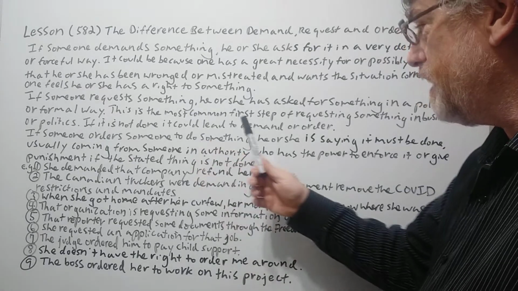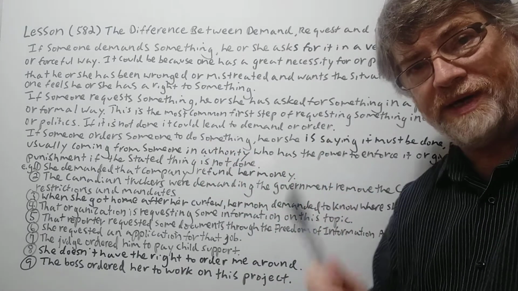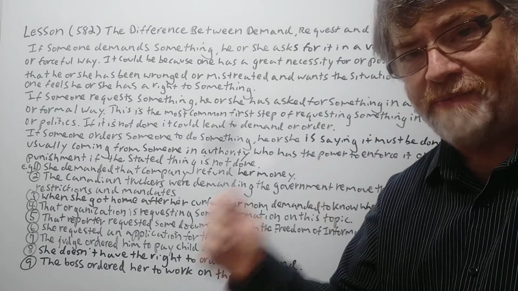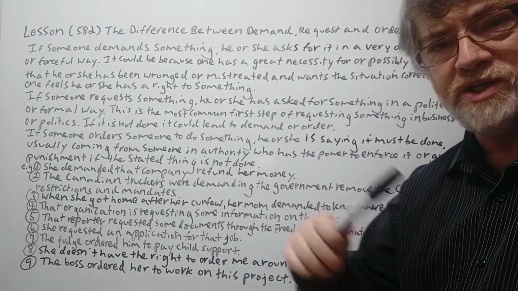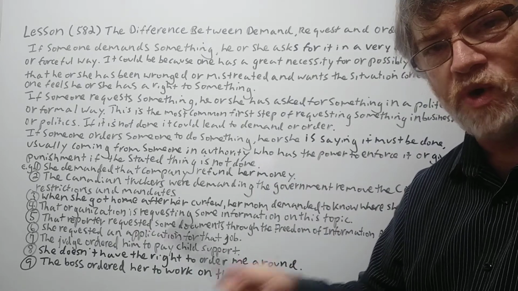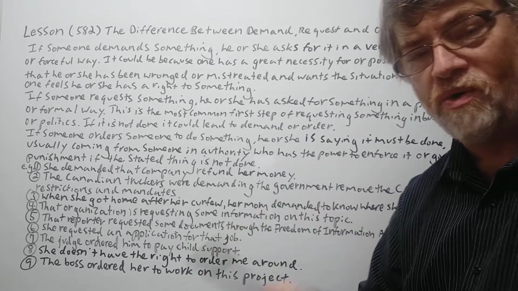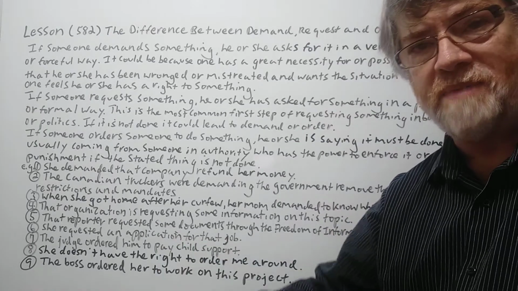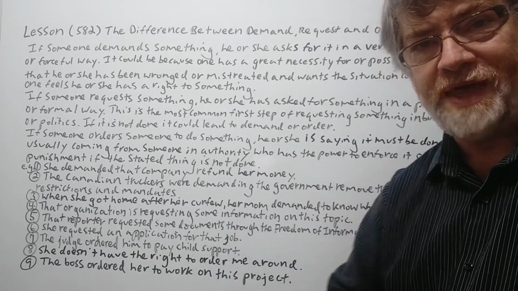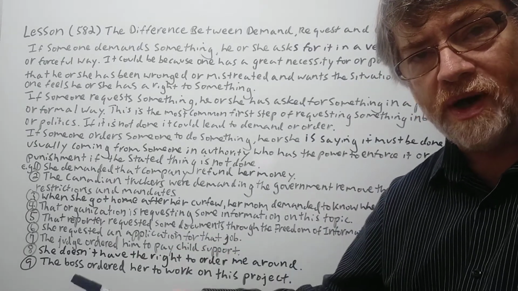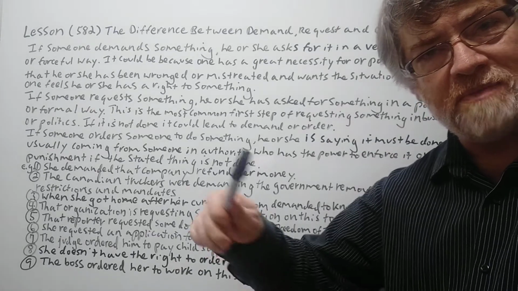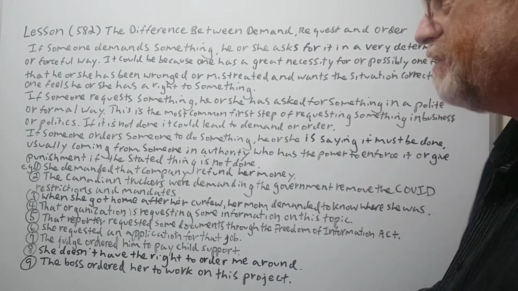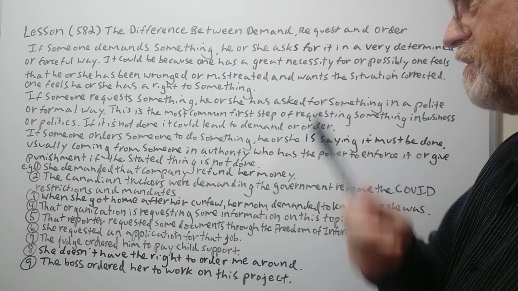If it is not done, it could lead to demand or order if whoever is asking for it has the power to demand or order, or could try to force this some way, either sue or go to court or whatever it is, then it may lead to that. But usually the first step is to request. And if the requests are ignored, then somebody might move on if they have the ability to do that. Let's continue.